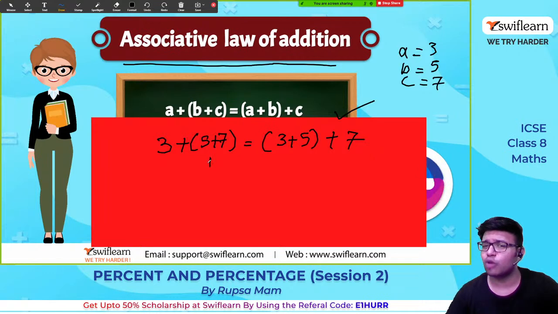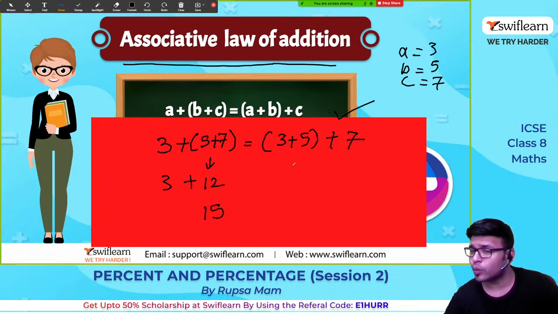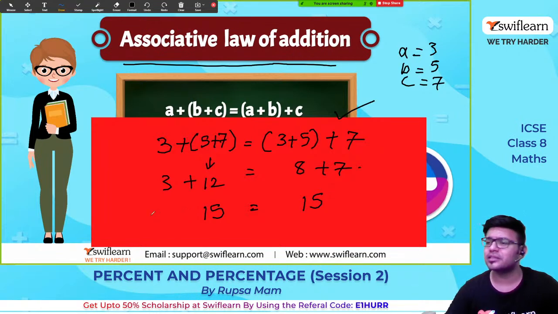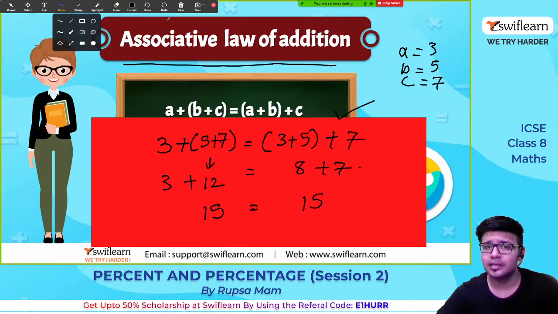5 plus 7, how much is that? That is 12, and 12 plus 3 is 15. Now let us check whether we will get this also as 15. 3 plus 5 is 8, 8 plus 7 is 15. 15 is equal to 15. So associative law holds good for addition. Can you guess the associative law of multiplication? Wherever there is plus, replace it by multiplication.